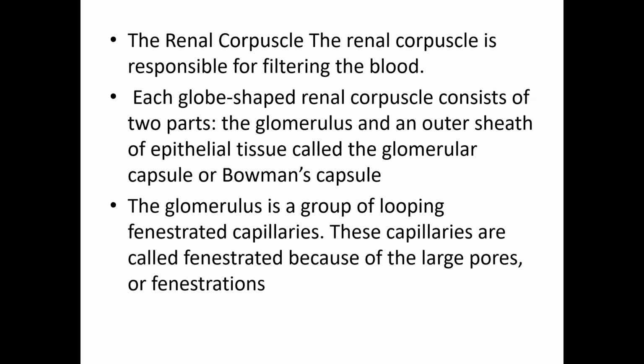These capillaries are called fenestrated because of the large pores, or fenestrations. These blood vessels have very large pores so that the blood can be filtered through the glomerulus. Clear? But larger molecules like proteins cannot be filtered through these capillaries. Even though the pores are very large, protein structures cannot be filtered through them.